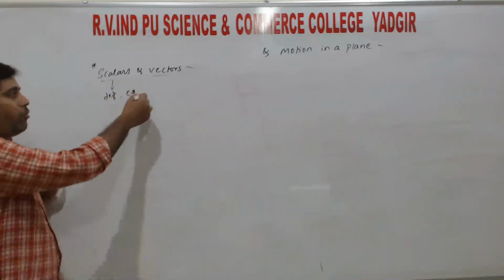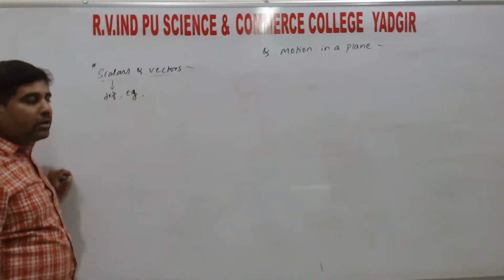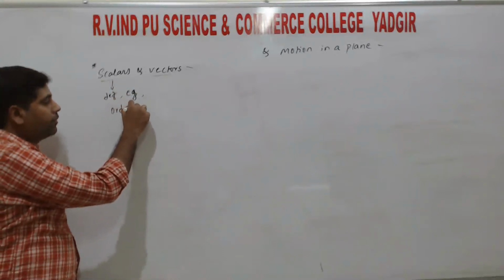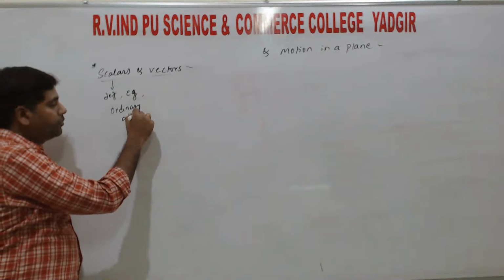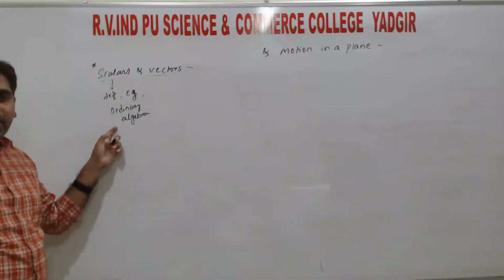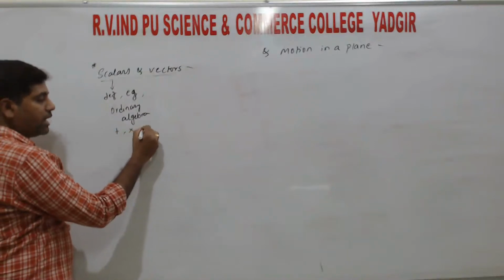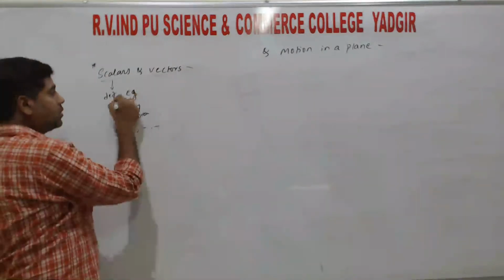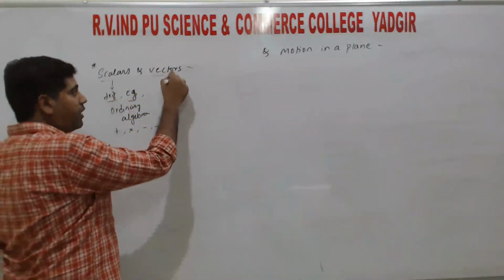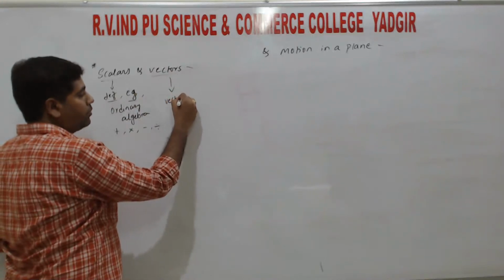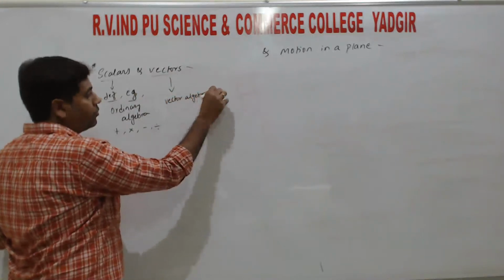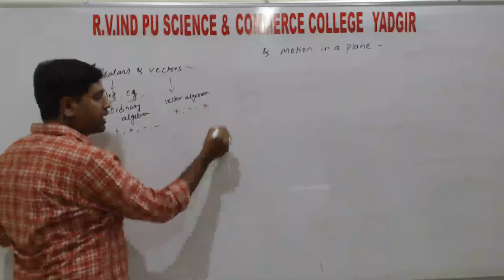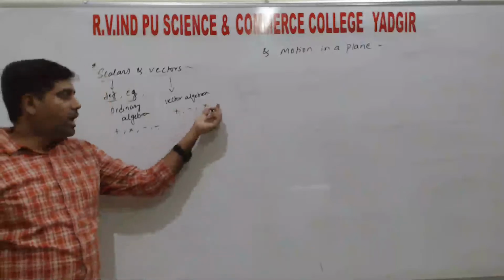So next one more point, maximum 3 marks ಕೇಳಿದ್ರೆ one more point, it obeys the ordinary algebra. So scalars ಅಲ್ಲಿ ordinary algebra, right? Ordinary algebra is nothing but basic addition, multiplication, subtraction and division, right? So in vectors, so definition ಆಯ್ತು, example ಆಯ್ತು. So in vectors it obeys the vector algebra, right? So vector algebra dalli again addition irutte, subtraction irutte, multiplication irutte, but here we don't have any division.